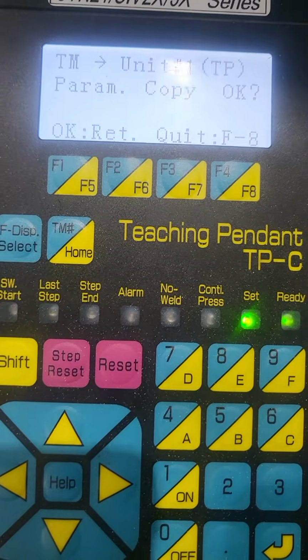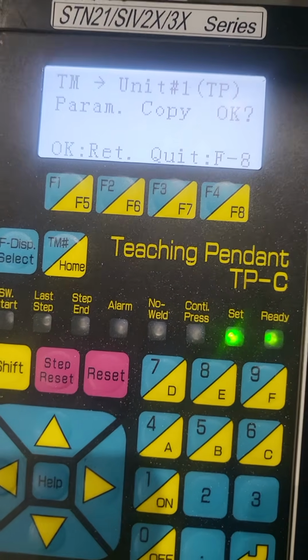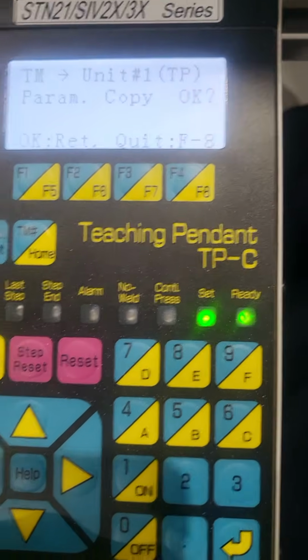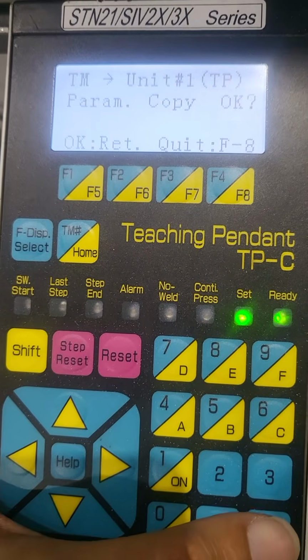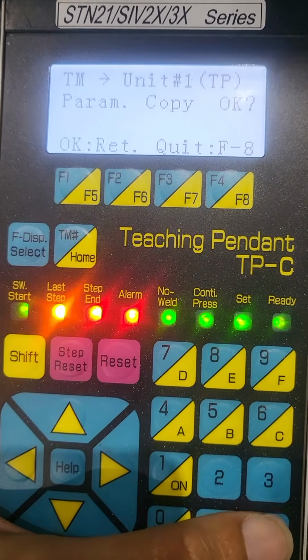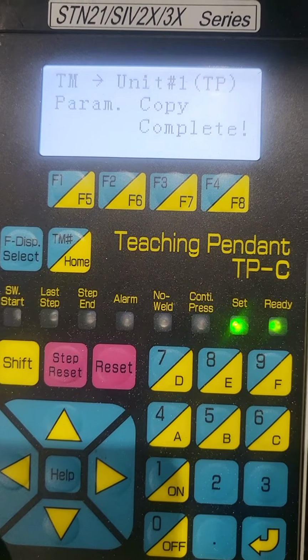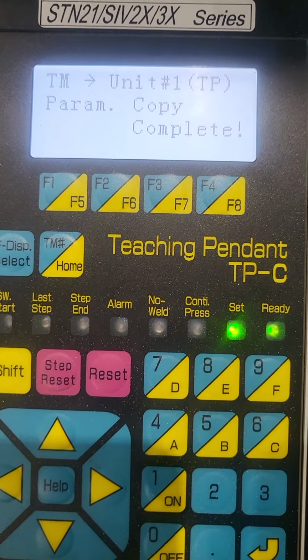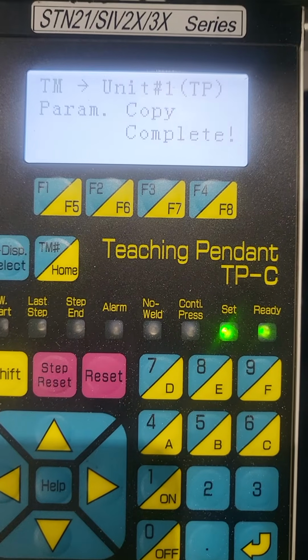It will ask, do you want to copy? Then yes, we will select enter. It will take a little bit of time, and my parameter is completely copied in the teach pendant from the timer.